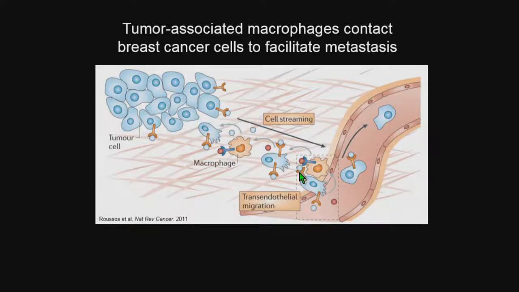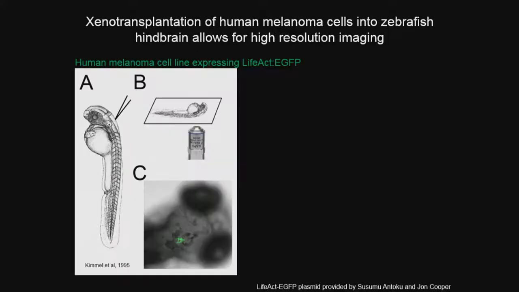And at this time, I became curious about whether these pro-tumorigenic functions of macrophages were true in other epithelial cancers, such as melanoma, and whether we could use additional model organisms to really tease apart the dynamics of this process. And for this reason, and what was beautifully illustrated in the previous talk with the high-resolution imaging of tumor cell motility, we started zebrafish experiments. So the approach that we use is a xenotransplantation approach, where we put human melanoma cells in, but this is in the 2-day-old larvae prior to formation of the adaptive immune response, so the fish take up the human cells very readily. It also gives us a unique opportunity to just look at interactions with the innate immune response.